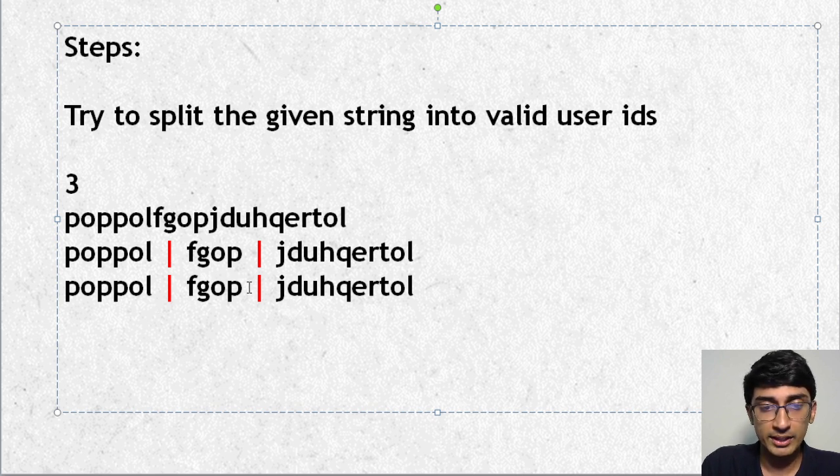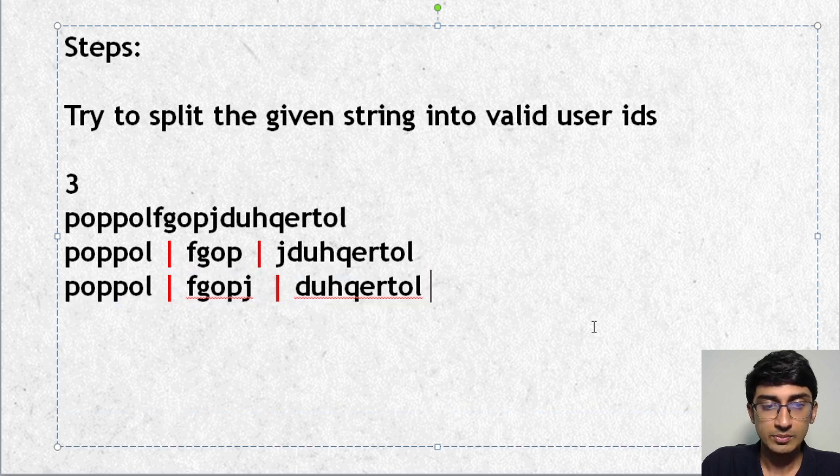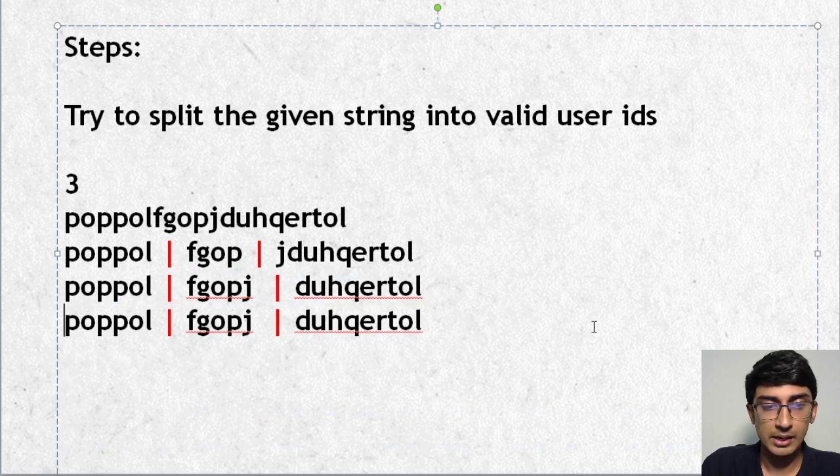Okay, so let's go to the next one. Can I break this part? If I take this out, can I break it here? Absolutely I can, because it has minimum 4 characters, and starts and ends with a consonant. So this is possible. Now the same thing, can I take it even further? POPPOL, FGOPJ. Can I bring D here? If I bring D here, the next starts with a U, which is not possible.